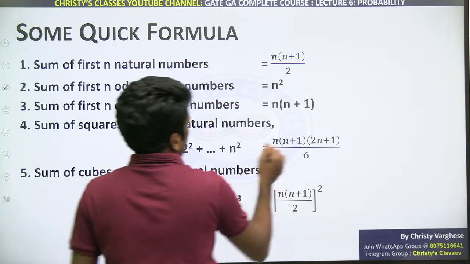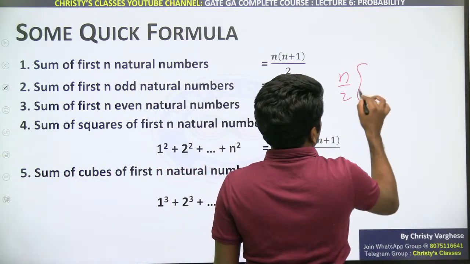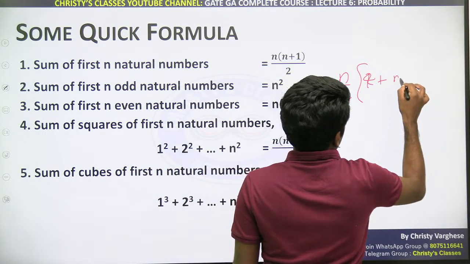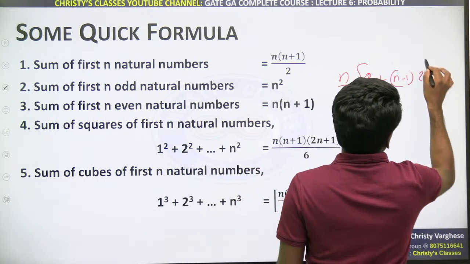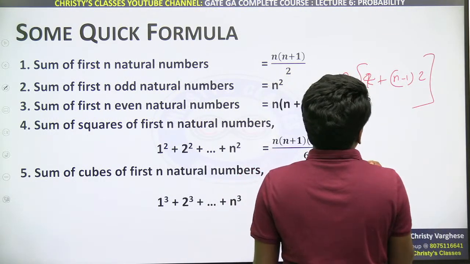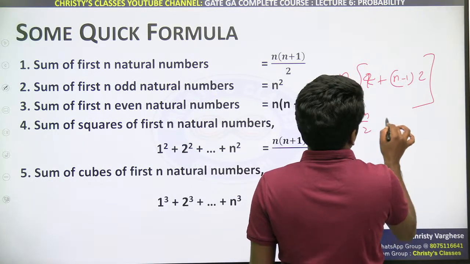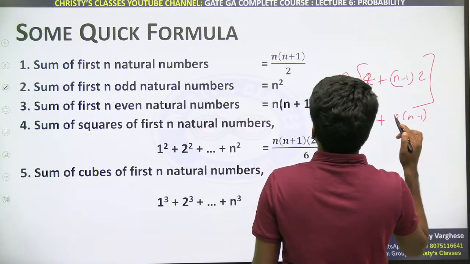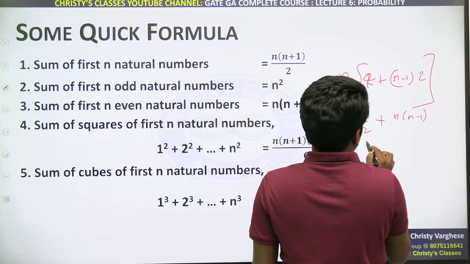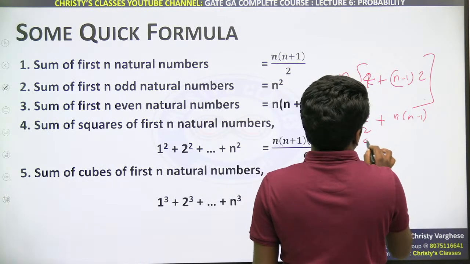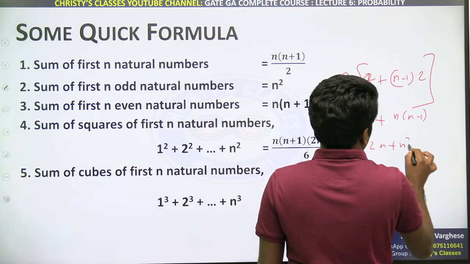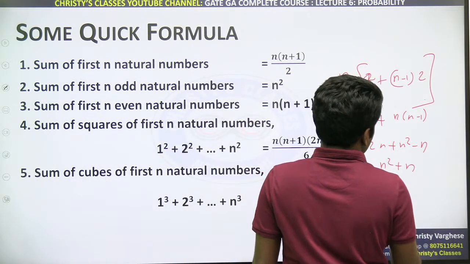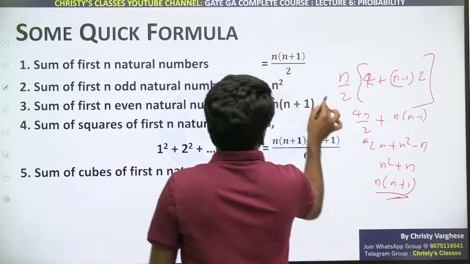I'll write it down once more: n by 2 into 2a plus, 2a means 2 into 2, 4, plus n minus 1 into common difference; 2 itself will be the common difference. Opening up the brackets, you will get 4n by 2 plus n into n minus 1. Opening this up also, 4n by 2 is 2n plus n square minus n. N square plus n is n into n plus 1. That is how this can also be derived.